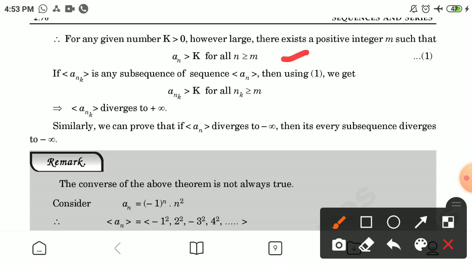If {a_{n_k}} is any subsequence of sequence {a_n}, then using number 1 we get a_{n_k} > k for all n_k >= m. This implies {a_{n_k}} diverges to plus infinity. Similarly, we can prove that if {a_n} diverges to minus infinity, then every subsequence diverges to minus infinity.